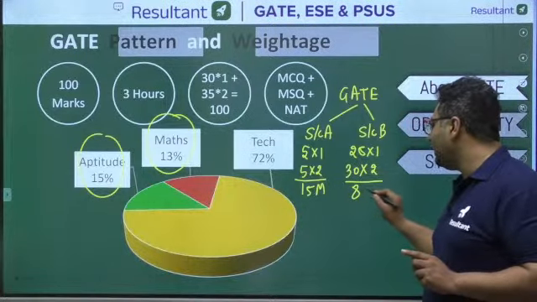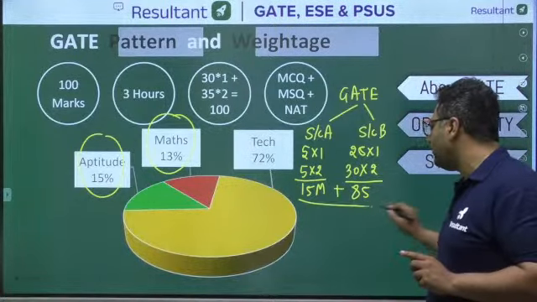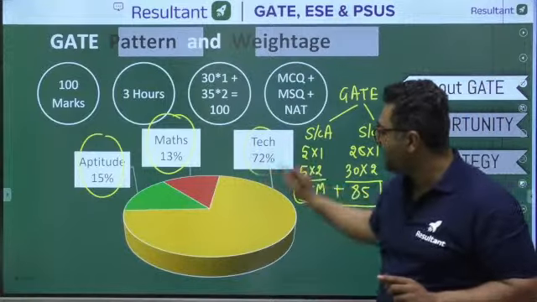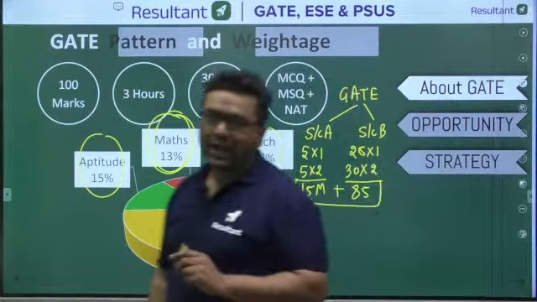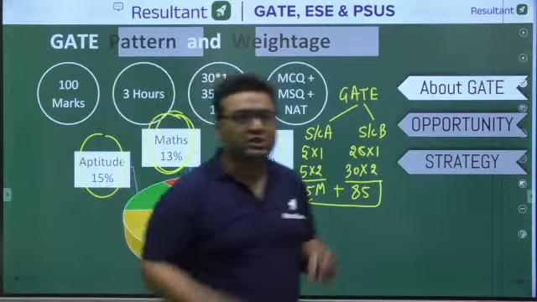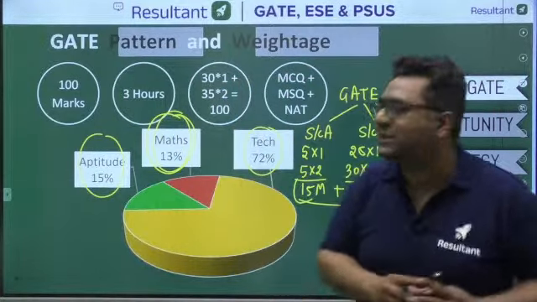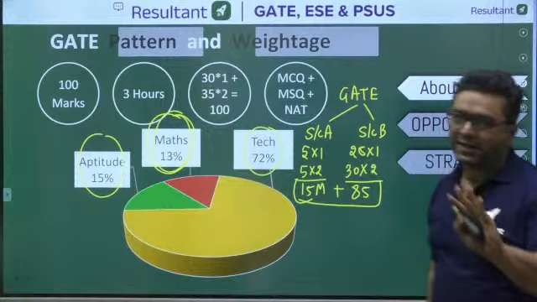and this will give you 85 marks total. 85 plus 15 are 100 marks. So this 72% plus 13% is going to be together in section B, and questions are in mixed way. Generally, MSQ type of questions are asked in the technical part or mathematics part.